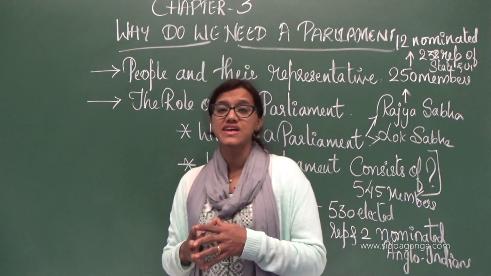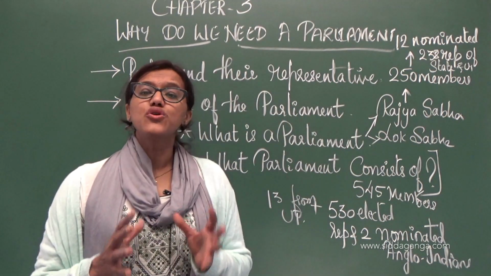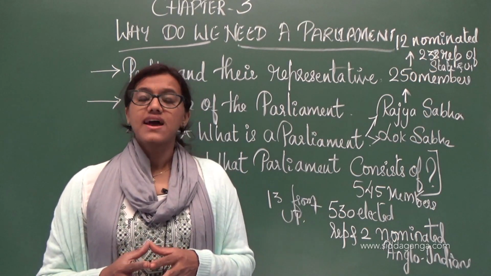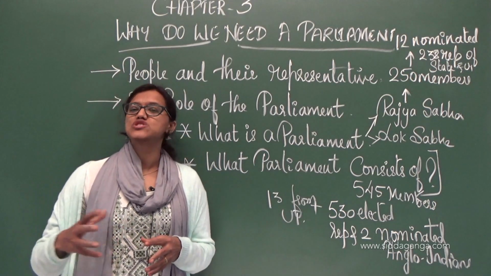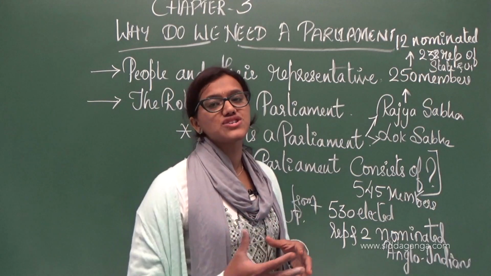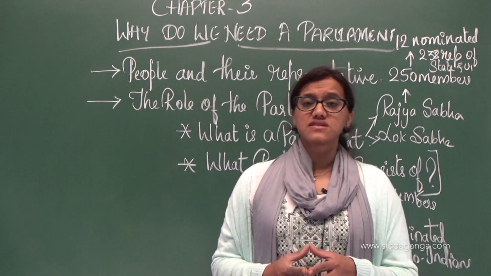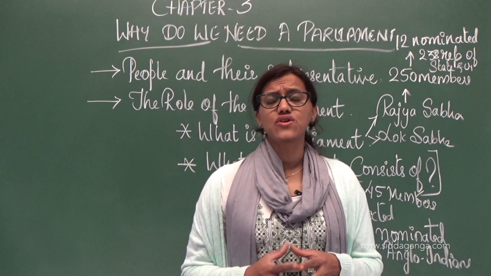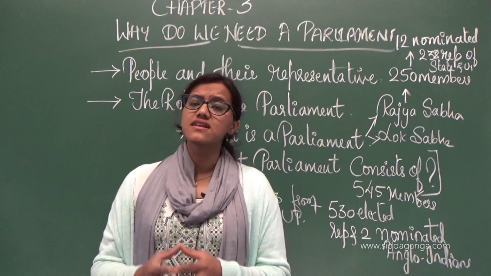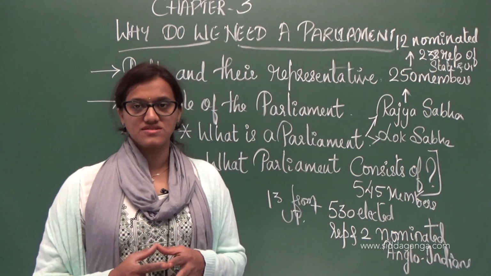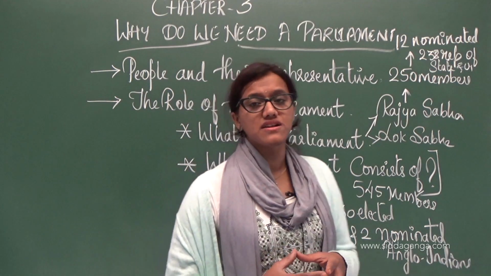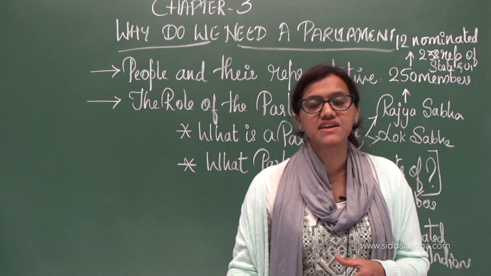So to build a good nation, there has to be a good relationship. How to create this relationship? As I told you, people are the ones who will be choosing their representative through adult franchise, nothing but through the election system. Once a person attains the age of 18, he has the right to vote, and the right to vote is a legal right given to the citizens. So they will be using it in the right manner. They have to choose their representative there.